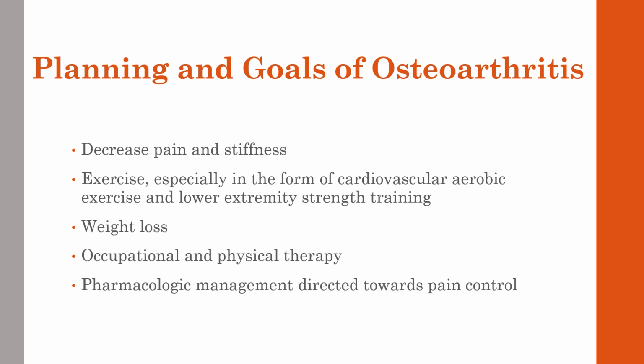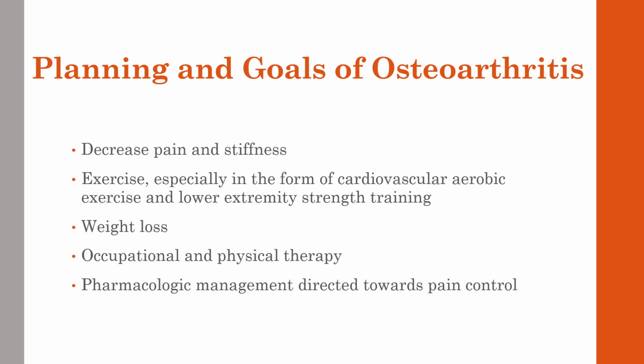Occupational and physical therapy can help the person lose weight and learn self-care strategies to minimize their symptoms. People may need to use pharmacological treatments to help manage the pain. The initial analgesic treatment is acetaminophen or Tylenol. If this does not work, NSAIDs such as naproxen or Aleve. Opioid medications may be used in severe cases, and some providers will use intra-articular injections of corticosteroids to help with the symptoms.